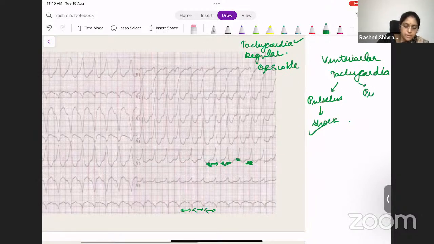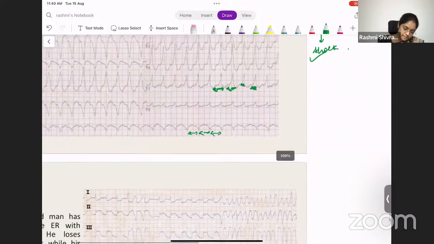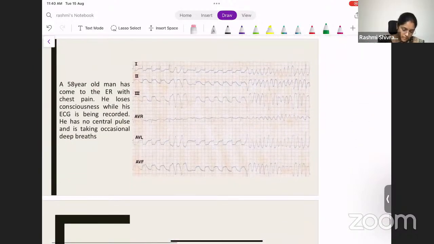If the patient is having a pulse and is hemodynamically stable, you can actually give medications to control the ventricular tachycardia. It depends on whether the patient is having a pulse or not, so assessment of pulse in between CPR is very important. This is a shockable rhythm and you should be able to shock and revert the patient. So, ventricular tachycardia. Fine.